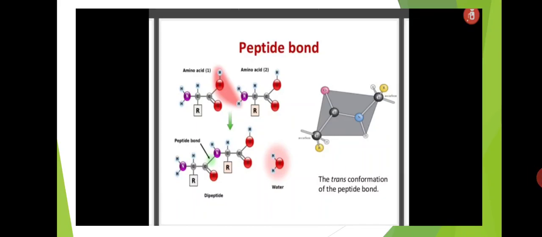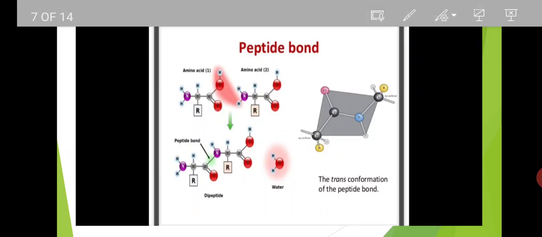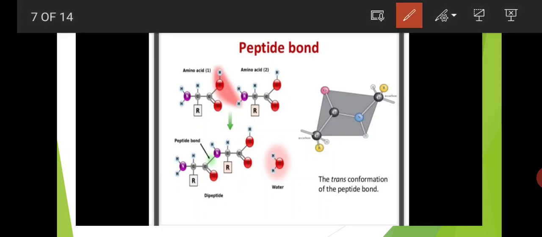Here is peptide bond formation and the stereochemistry of the peptide bond. This is one amino acid and this is another amino acid. On this side is the NH2 functional group and on the right side is the COOH functional group. In the other amino acid, the left side has the NH2 group and the right side has the COOH functional group. When these two amino acids come together, they lose a water molecule.